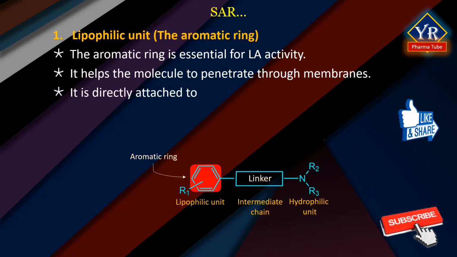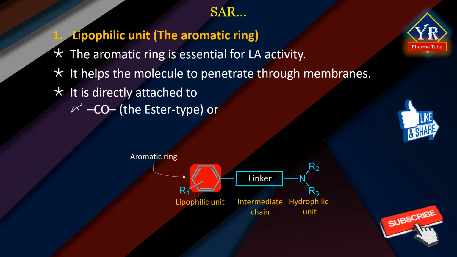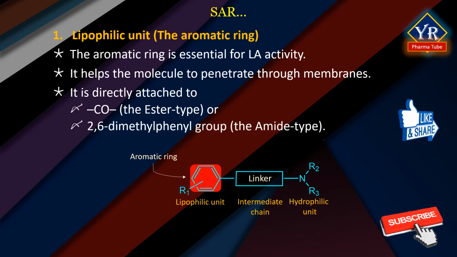It is directly attached to a carbonyl function in the ester series, or a 2,6-dimethyl phenyl group is attached to a carbonyl function through an amino group, that is NH group, in the amide series. Both groups are highly lipophilic and have direct contact with the local anesthetic binding site on the sodium channel. Structural modification of this portion of the molecule has a profound effect on its physical and chemical properties, which in turn alters its local anesthetic properties.